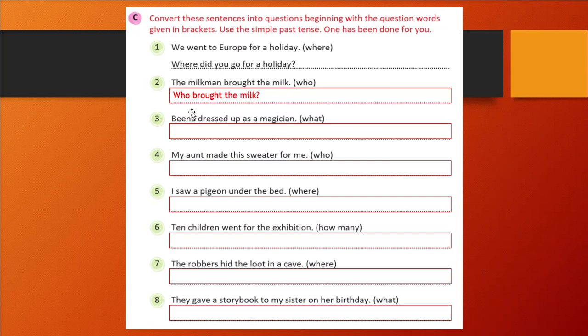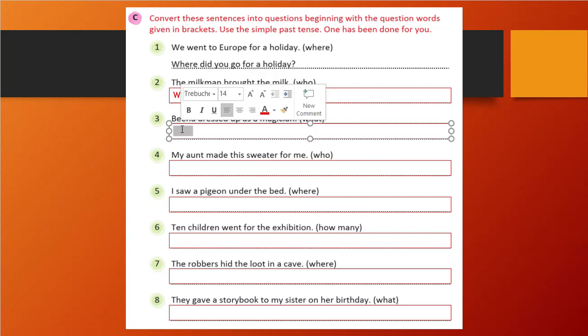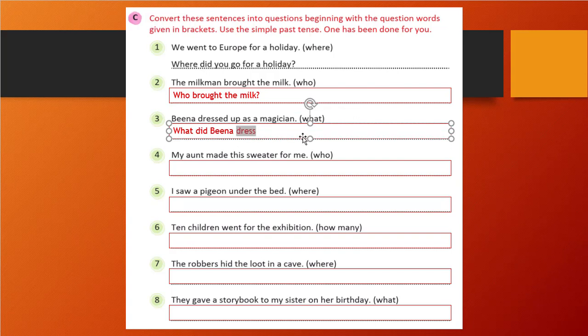It was very easy. Veena dressed up as a magician. Okay, so in this task, what is there? Veena dressed up as a magician. So what did Veena dress up as? Right? So first we'll write what, then we'll write did. Correct? Then we'll write our subject or noun. Right? So Veena. Then we will write the verb in the root form, that is dress. And then the remaining thing, up as, that's it.